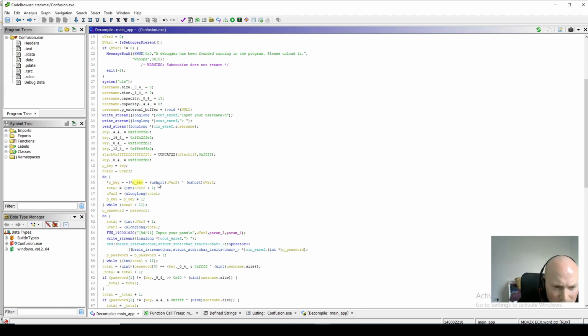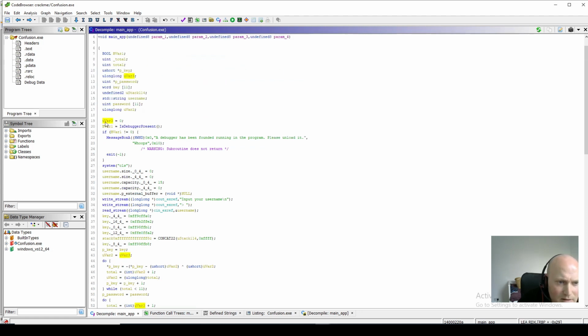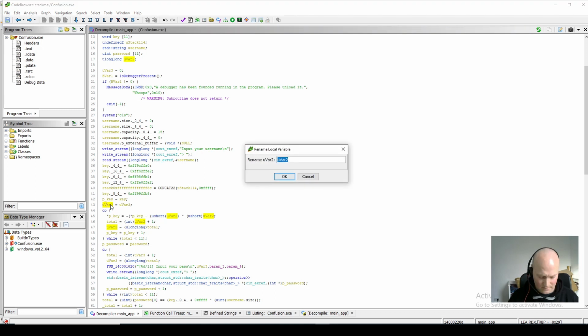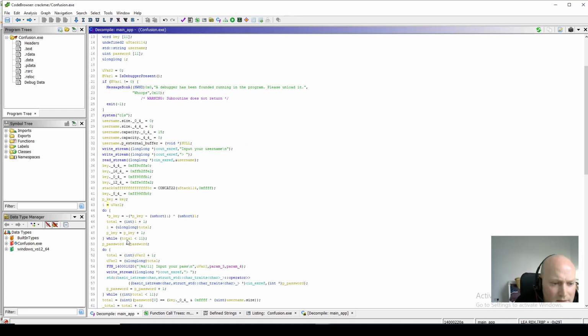So for each element of the key, they take, what's this thing? So what's that? uVar3 initially is equal to 0. So p pointer to key, the value of the key, minus, this is initially 0, and then it becomes the total. So this is like a counter. Let's call this I, which is the same as total. Get set to it. So it's an index basically of the key.